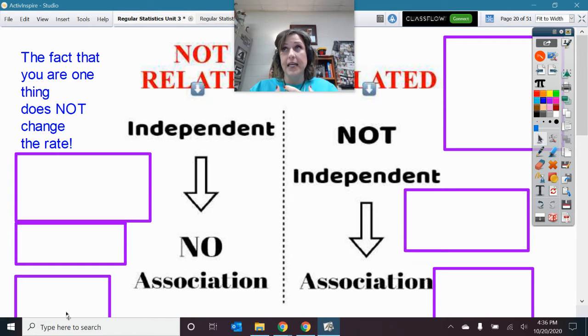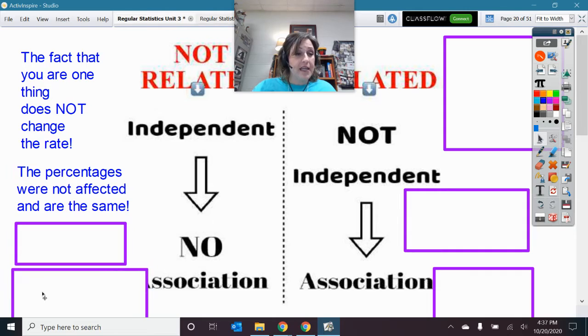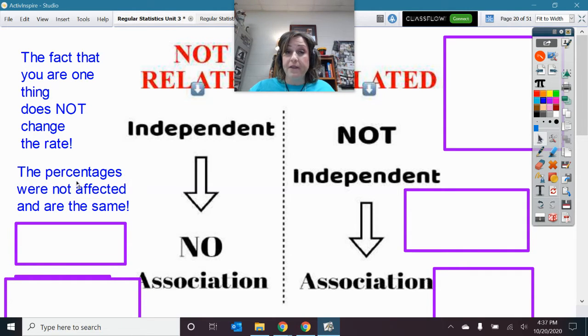Okay, so this is like saying the fact that you're a male or female does not change the rate at which you have a particular favorite color, or the type of eye color you have. So here's what we're saying. The percentages were not affected. Those percentages are the same. The male percentages are the same as the female percentages because the fact that you're a male or female does not change the rate.